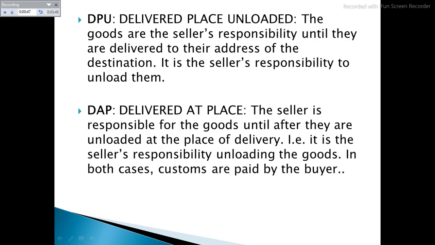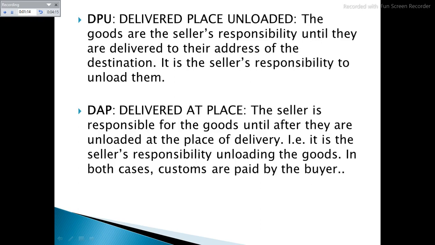Seller is responsible for necessary packing, legal formalities in the exporting country and clearing the goods for export. Seller pays all carriage expenses up to the agreed destination port. After arrival in the destination country, the buyer will be responsible for customs clearance, customs duties and taxes.